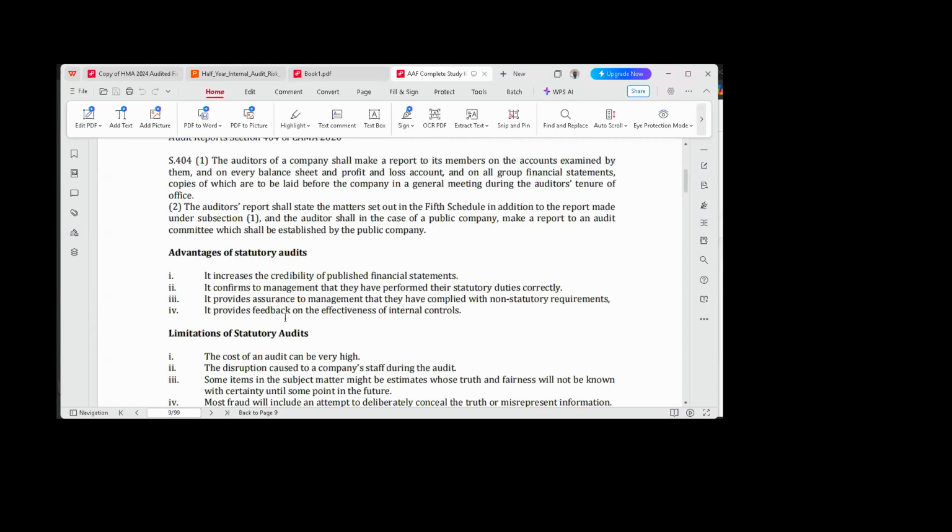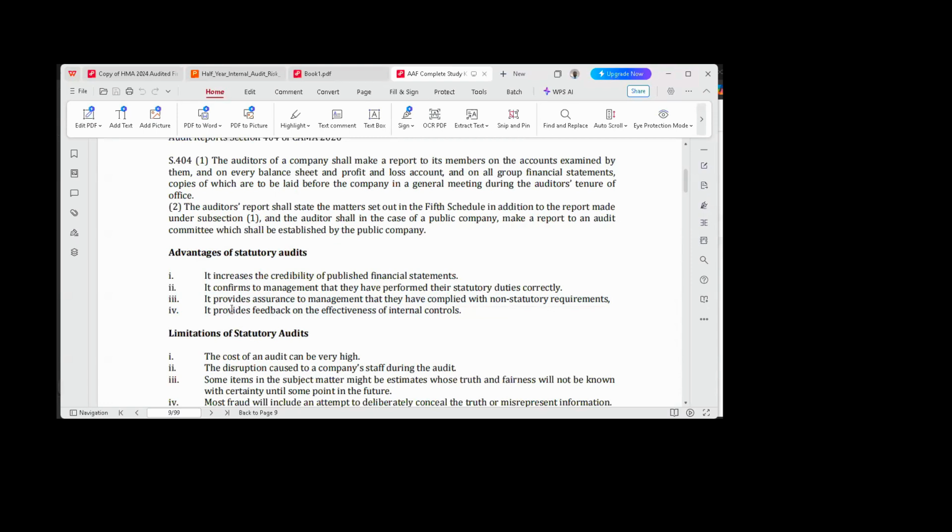Number three, it provides assurance to management that they have complied with statutory requirements, because the law says that at the end of every audit, you must prepare a report. So that is another advantage.